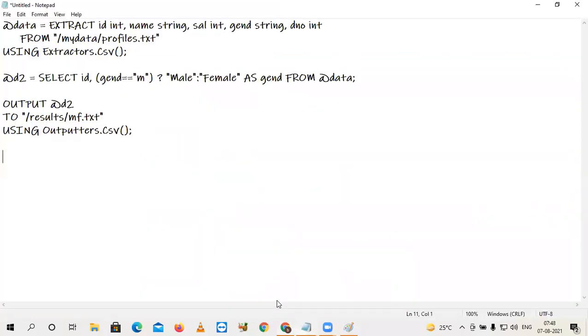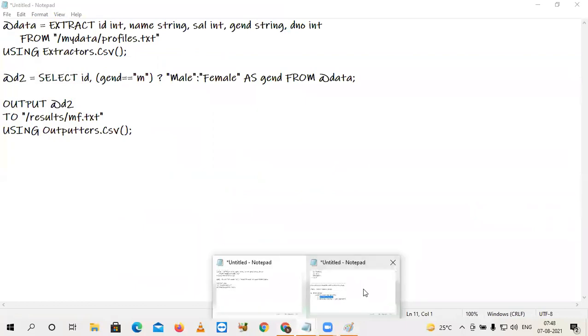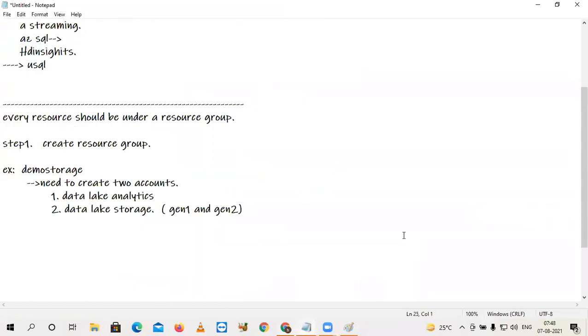I am unable to make the storage. I'm getting an error: the resource type is not available in the specific location. So please select only locations where it is available, since it is available only in a few locations. I have selected the US one.